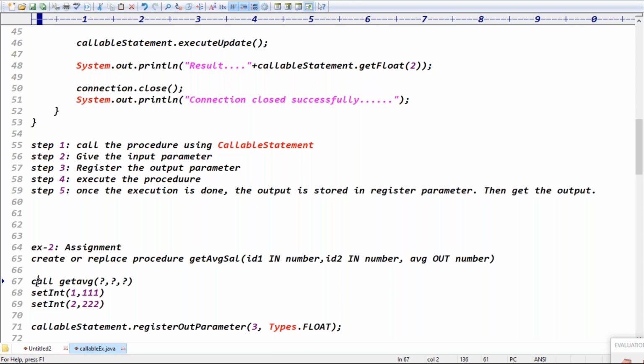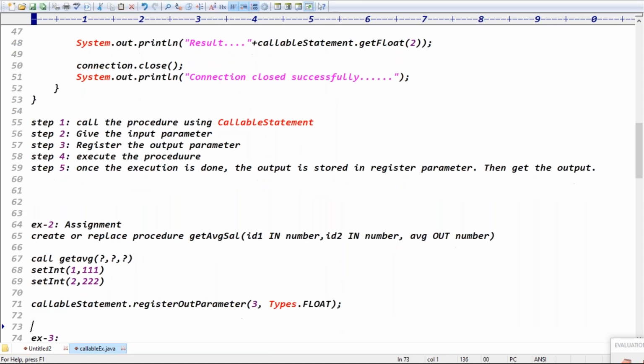That's how you call the procedure. Call the procedure by passing how many arguments in total? Three values, right? Three question marks are required. Why three question marks? The first two question marks are for the input, and the next question mark is for the output. The first question mark is 111, the second is 222, and the third one is registering the output parameter. Registering the output means what format do I need? Type float format. After that, we will execute the query.